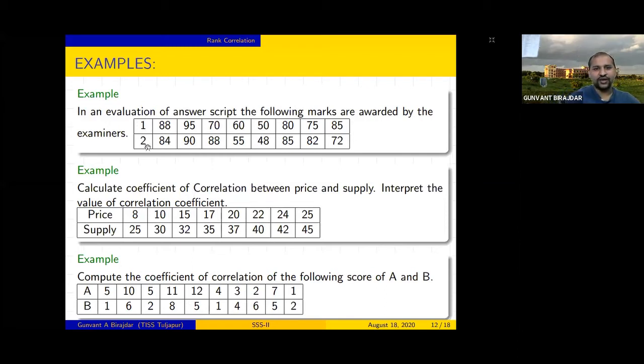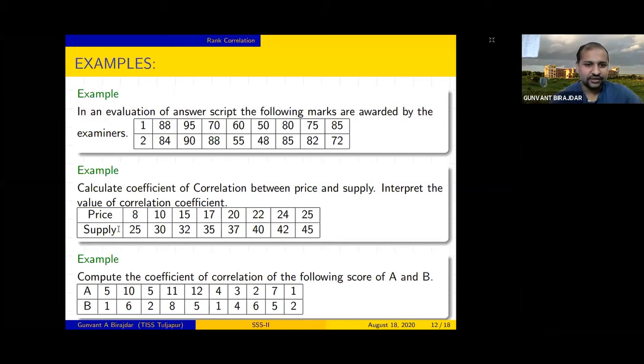This is data 1 and data 2. Here you have examiner 1 and examiner 2, and they checked your answer sheets and gave the marks. If you want to see the relation between examiner 1 and 2, whether they gave the same kind of marks, then if your R is coming close to 1, you can say that.